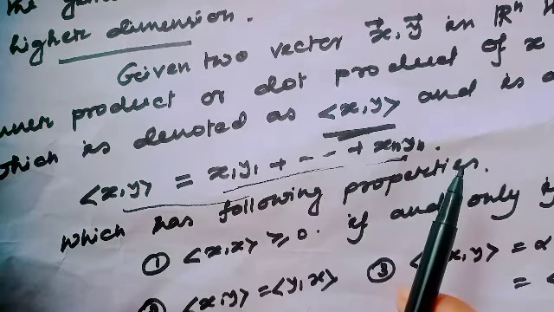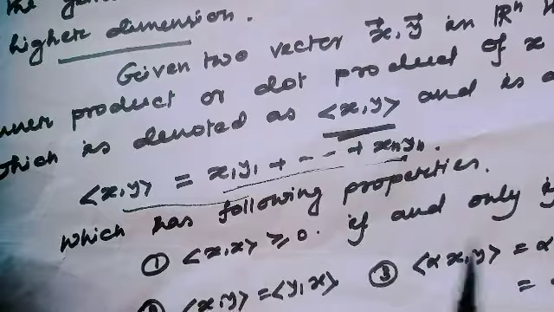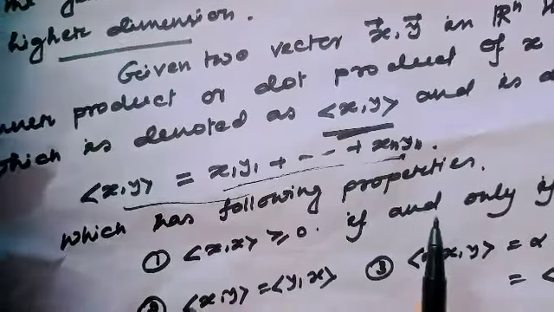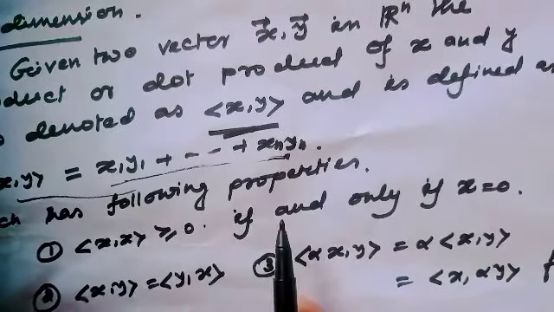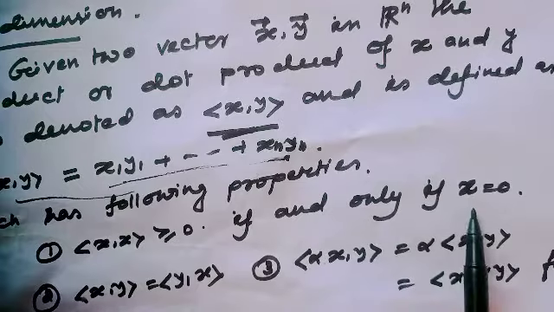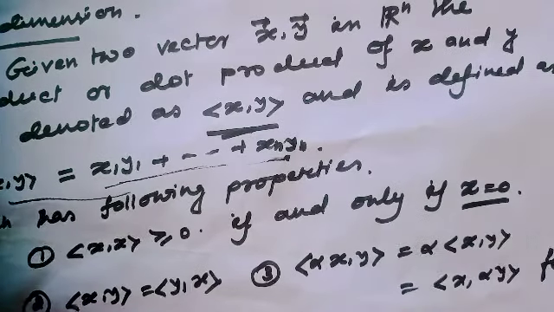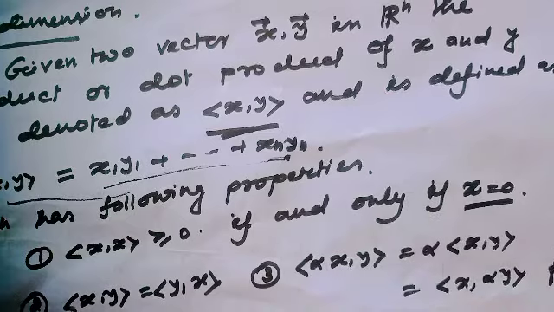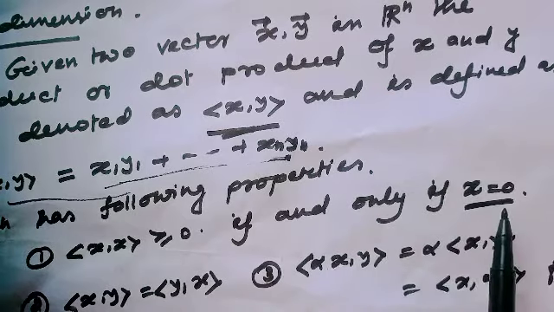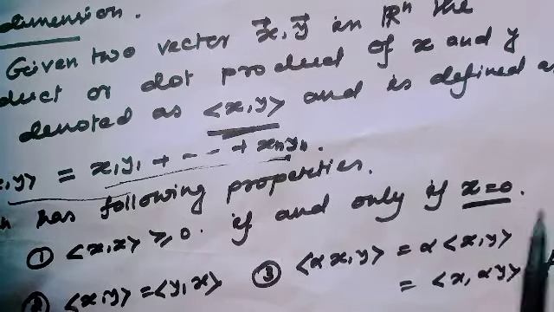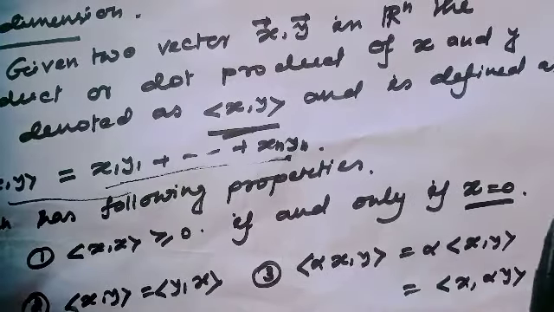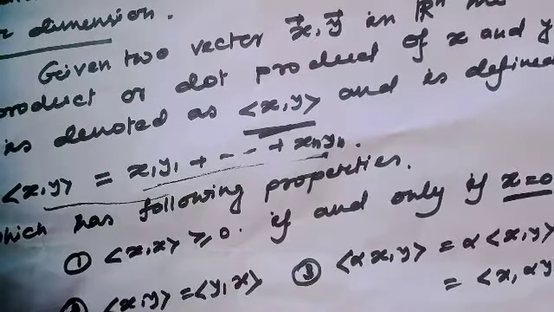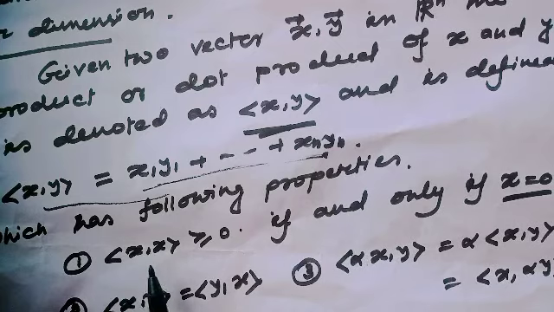And we all know this value is always greater than or equal to 0, and it is equal to 0 if and only if each xi is 0. That means if a sum of squares is equal to 0, then obviously every term, every x, would be 0.